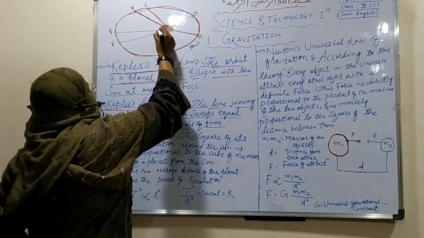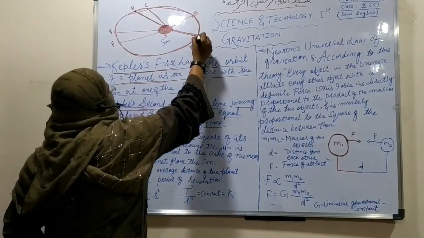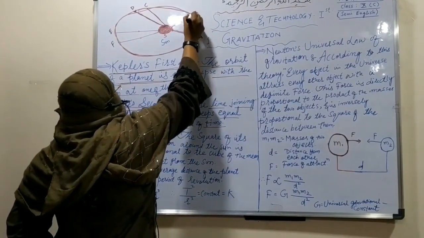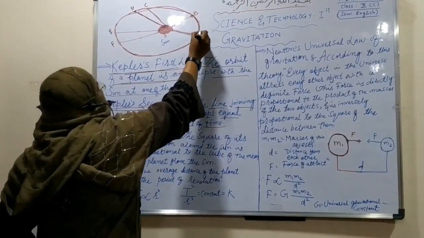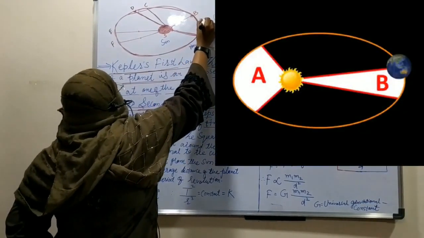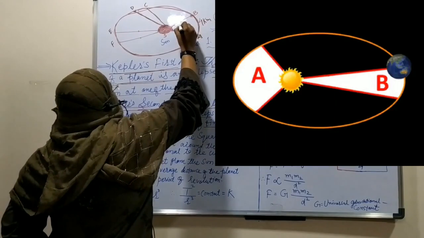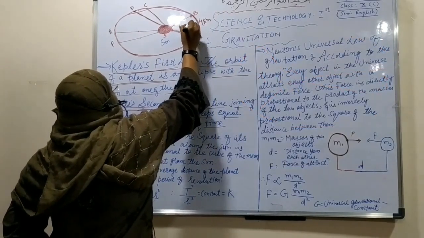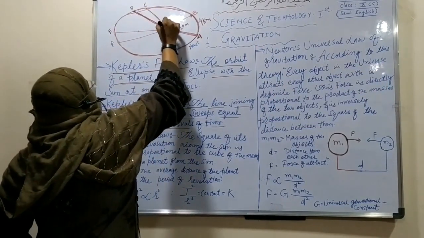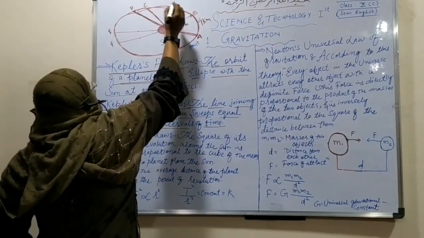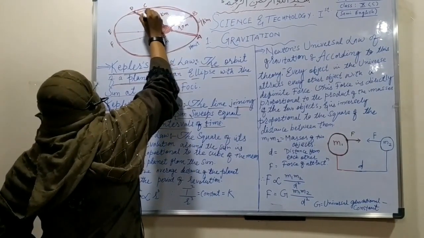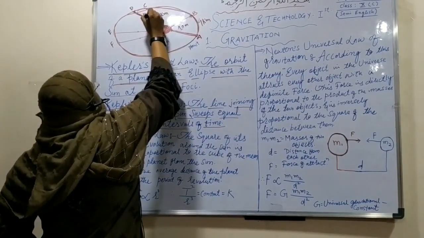Suppose this is our sun and A is our planet. The planet rotates around the sun from A to B and occupies about 4 kilometers of area in 10 minutes. Then when we see another distance, from C to D, the area is also 4 kilometers and the time is 10 minutes.